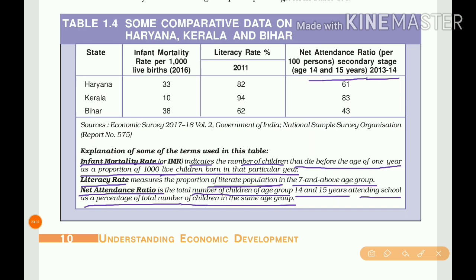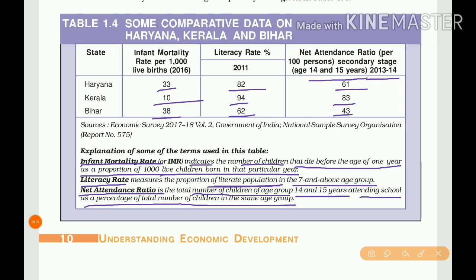Here you see Haryana, infant mortality rate, that is IMR, is 33, literacy rate is 82, then net attendance ratio is 61%. Kerala 10, literacy rate 94 and net attendance ratio 83. Bihar 38, literacy rate is 62 and net attendance ratio is 43.